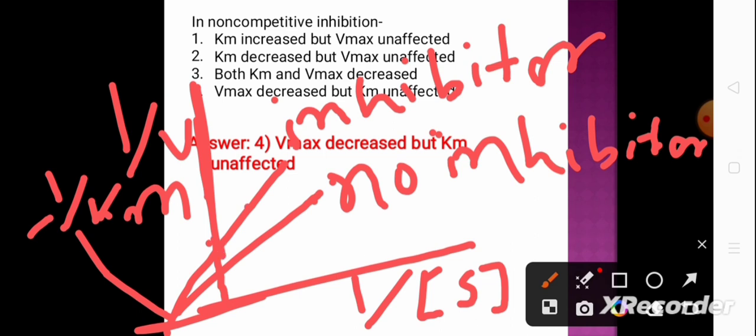So Vmax is decreased. Okay, but this Km is unaffected. Km remains the same in inhibition and no inhibition. But with inhibitor the Vmax is decreased.